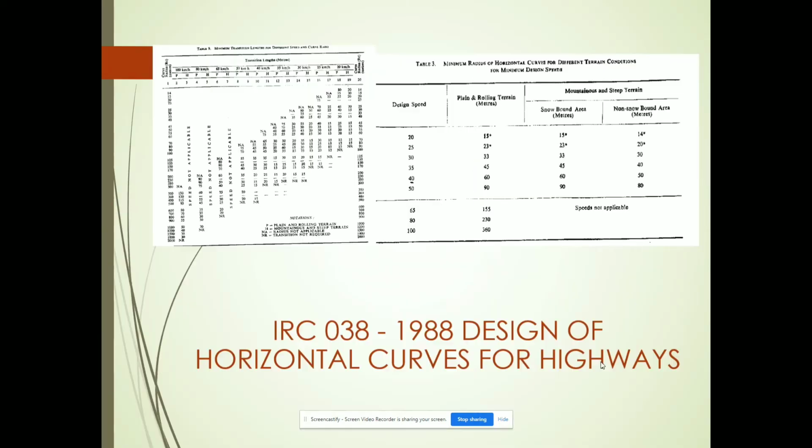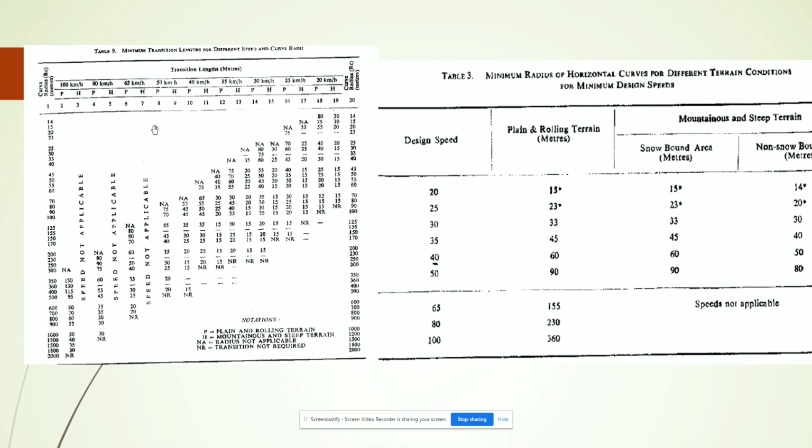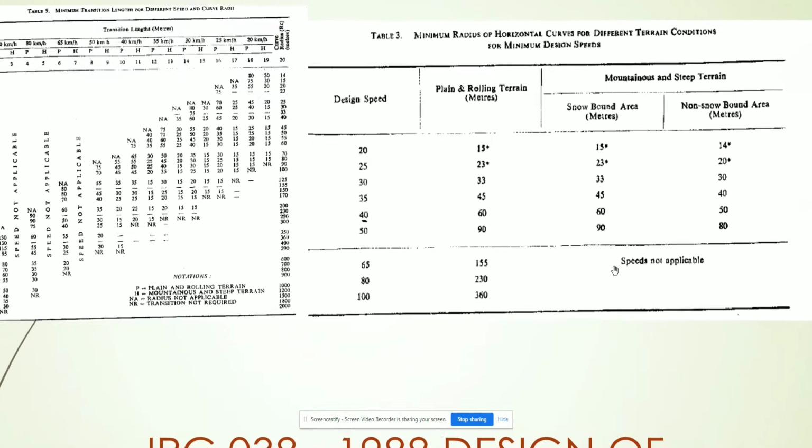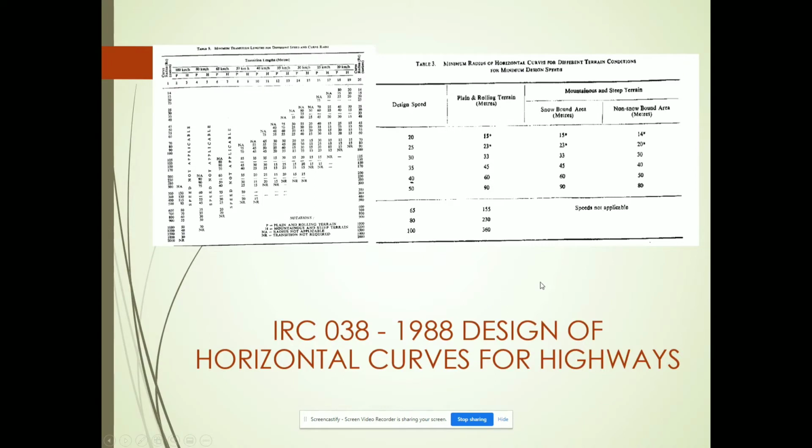Then see, this is minimum transition values, for various speeds and for particular radius. Then minimum radius: for 100 kmph, 360. These things normally occur in interview questions also, so that's why I'm suggesting you.